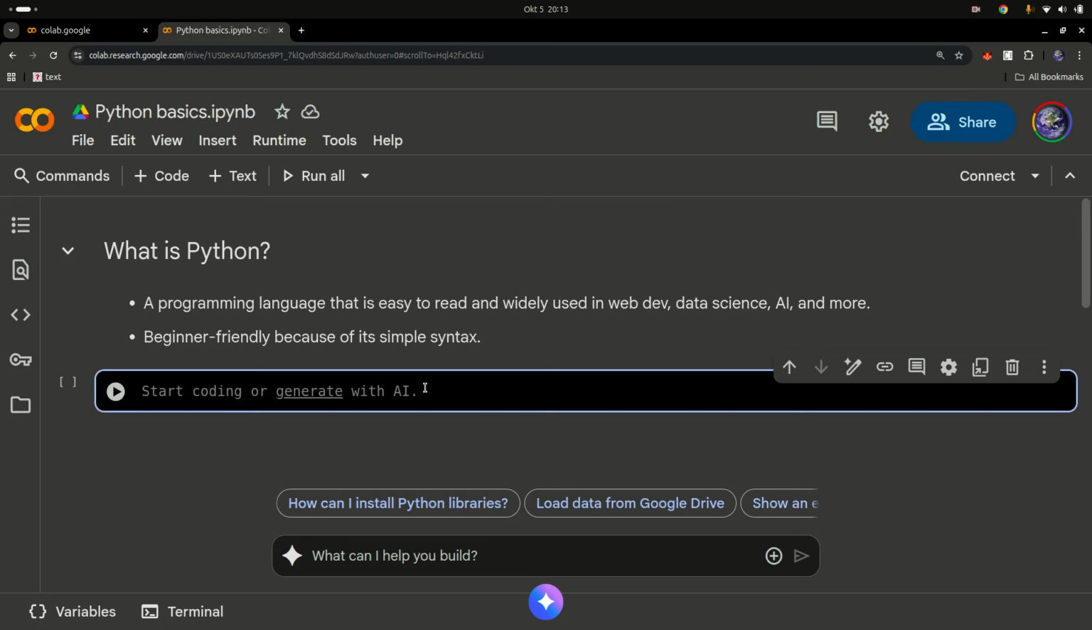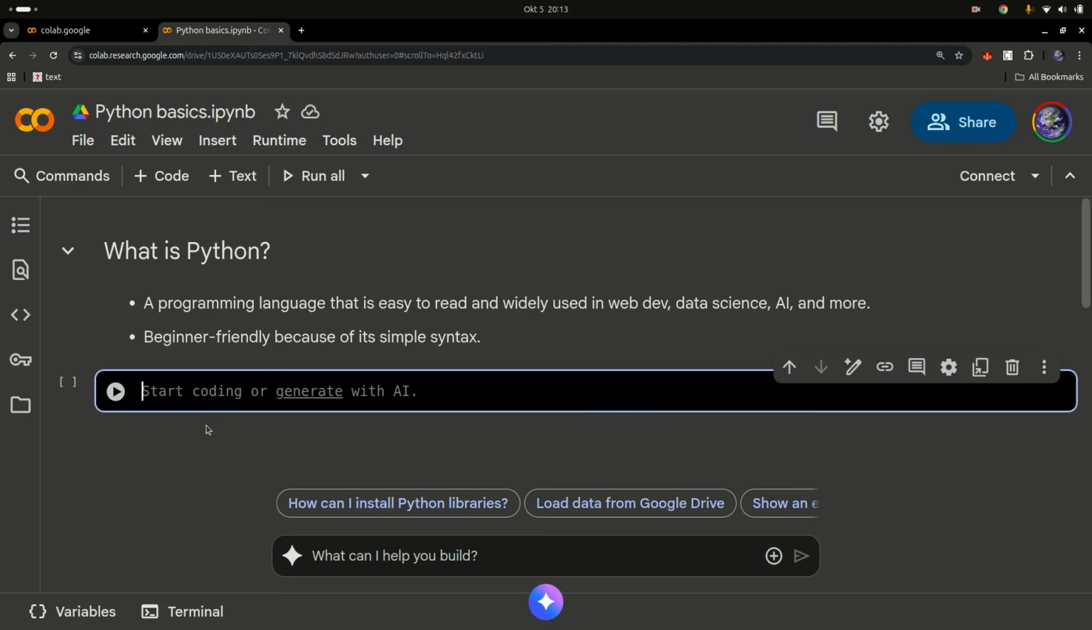So, what is Python? Python is just a programming language. What is a programming language? It's a language that is easy to understand, easy to read, and is used widely in data science, AI, machine learning, and all this stuff. A programming language is just a way for us humans to give instructions to computers to do a certain activity. Now let's learn to print a simple hello world.